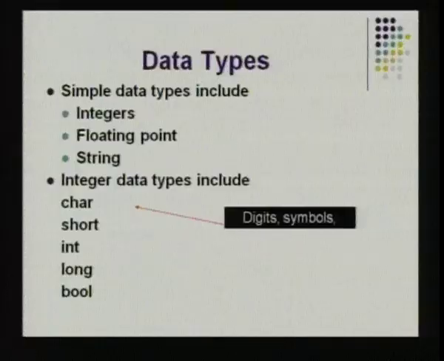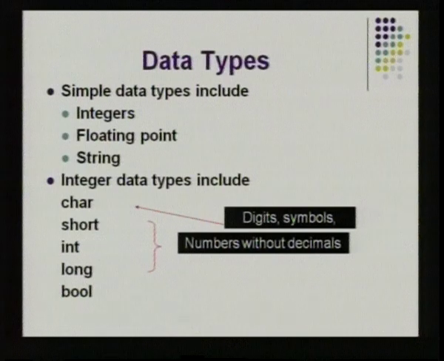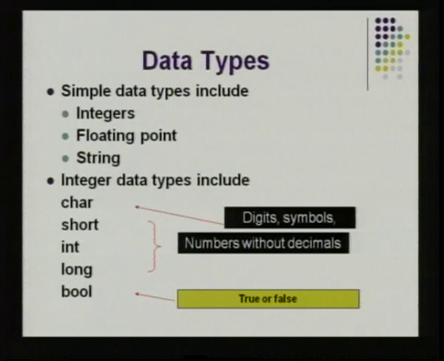So, this character can hold digits as well as symbols. You have short, int and long, which are numbers without decimals. So, these are the data types which are used for these particular type of values. So, if you are going to use a digit or a symbol, you can use a character data type. If you are going to give a value of a number without decimal, you can use these integer data types. Boolean has two values, as I said, true or false.